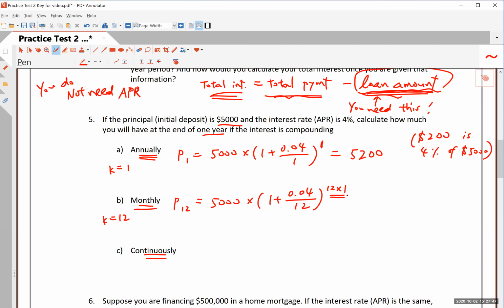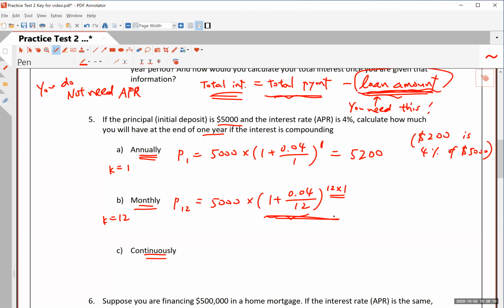Now this part here, it'll be a little crazy, right? If you have to calculate this, you can do one of two things. If you know how to do this whole thing on your calculator in one shot, I would highly recommend that. If you can't, try to find out this part inside of the parentheses.